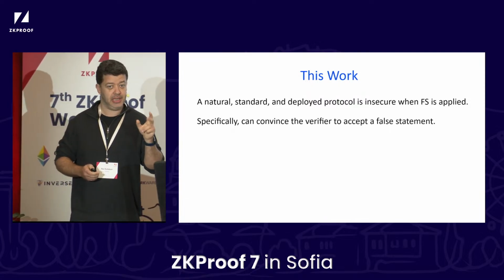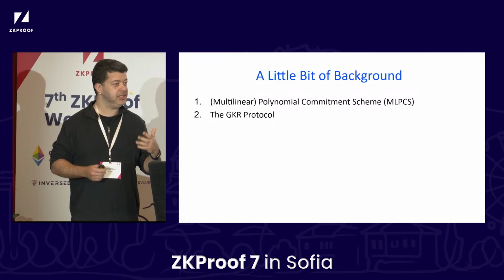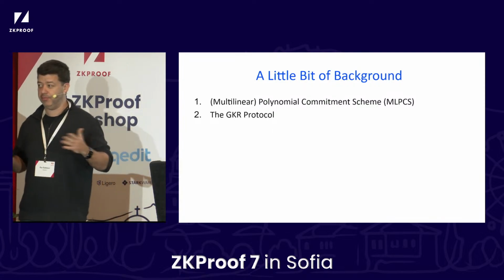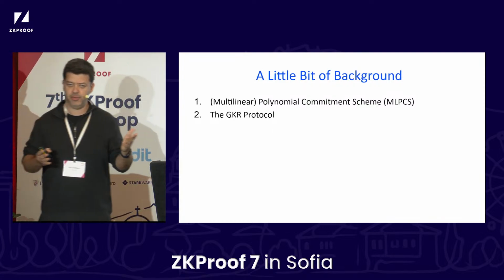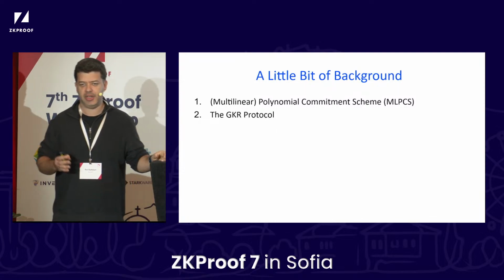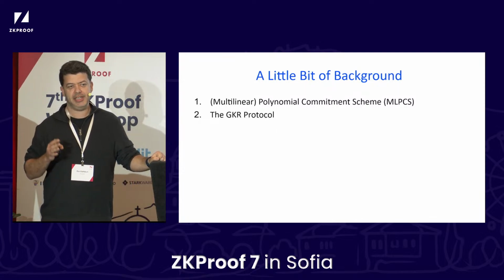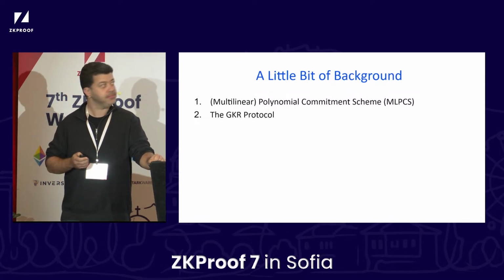So we're basically going to need two components. One component is what's known as a polynomial commitment scheme, or PCS. Okay, so I'll explain what that means, specifically of the multilinear kind, but don't worry about it. And the second thing is the GKR protocol. So I want to describe both of them briefly.